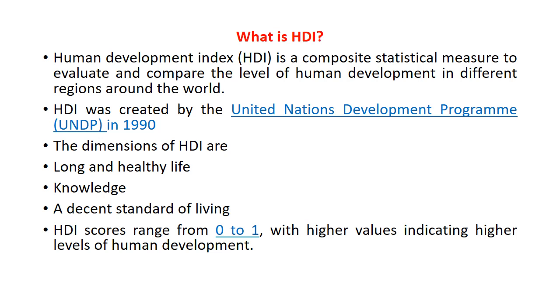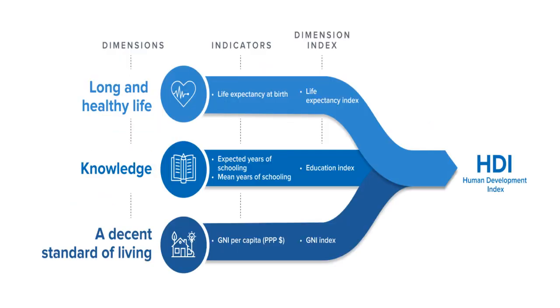Like in India we have many states. Every state differs depending upon the state income, the jobs, the standard of living, and the income and expenditure. So this score can vary from state to state. As you know, this score ranges from 0 to 1, and a higher value indicates a higher Human Development Index.